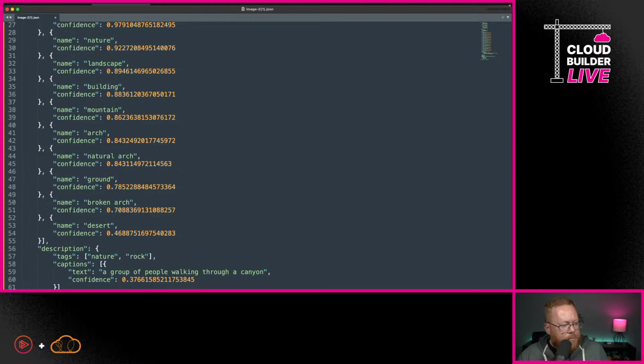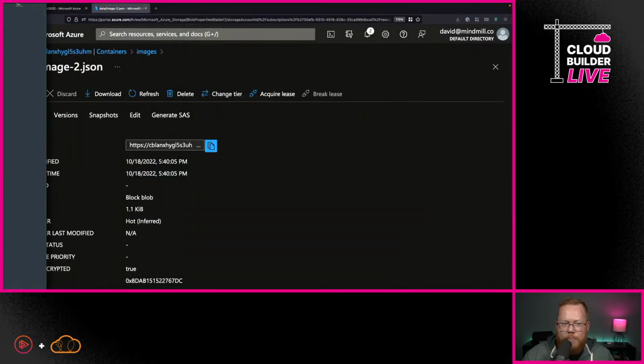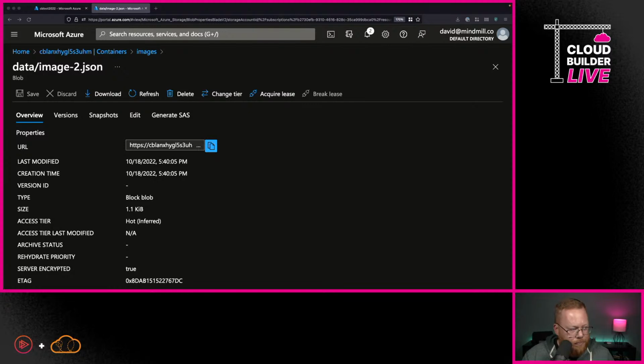So this is a question from Dan. It says, does each attribute of computer vision attributes count as a separate request in the 1 million allowed per month? I believe this is actually per call and not per attribute that you request. That is a great question, though. I will work to verify that. I'll post something out on that this week. But yeah, I believe it's per request, not per attribute that you specify. So let me go ahead and minimize that.